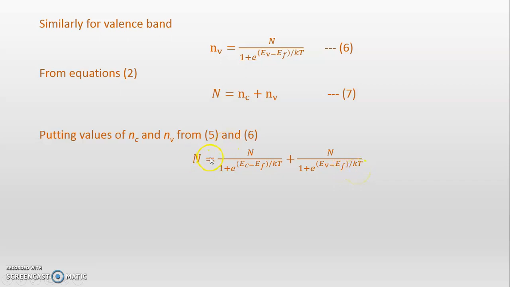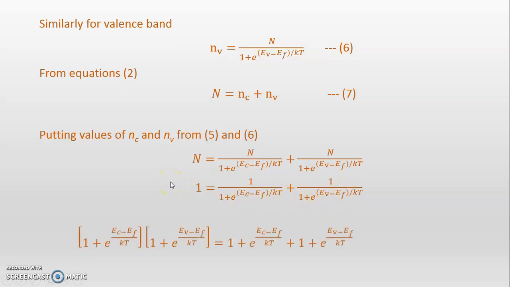Now, if you observe, in all these three terms there is capital N in the numerator, so we take it common and cancel it. Instead of capital N, we are writing 1. Now we have to solve these terms. We take the cross multiplication of this 1 into this term and this 1 into this term at the numerator, and take the product of the denominator terms, which we take to this side.